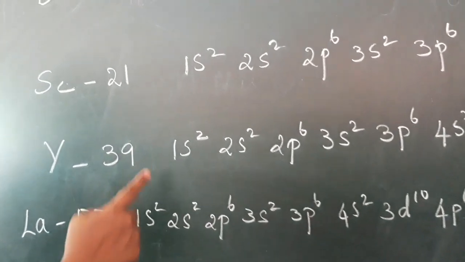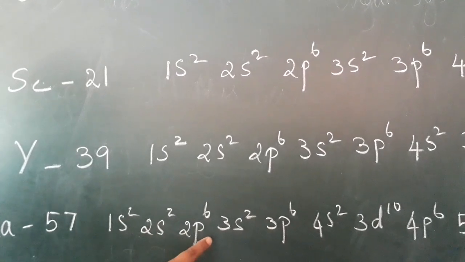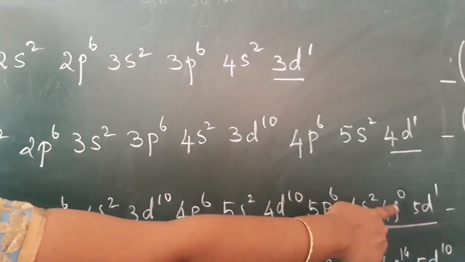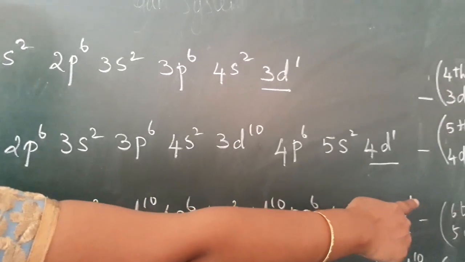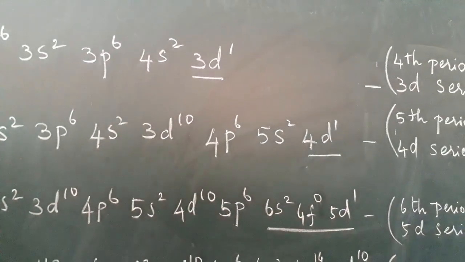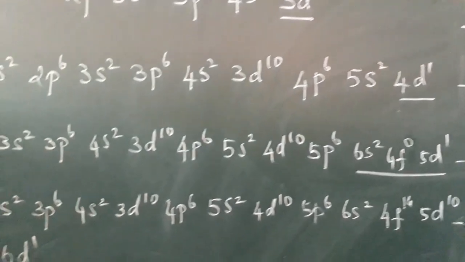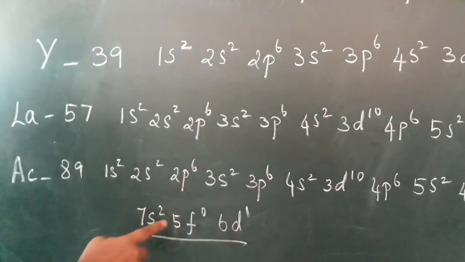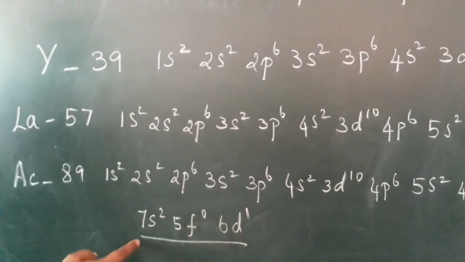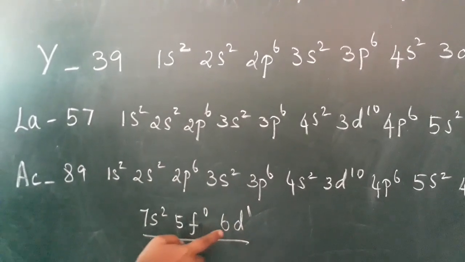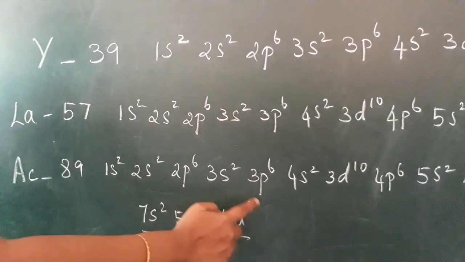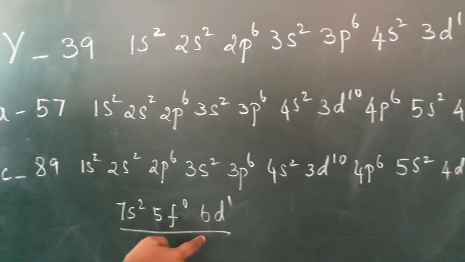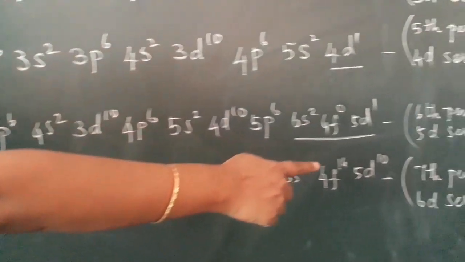If you write the electronic configuration, you get the last electron entering into the 5d orbitals, so the sixth period is called the 5d series. The next one, actinium, atomic number 89. In the same way, in the electronic configuration we finally get 7s2, 6d1. So the last electron enters into the 6d orbital, so the seventh period is now called the 6d series.